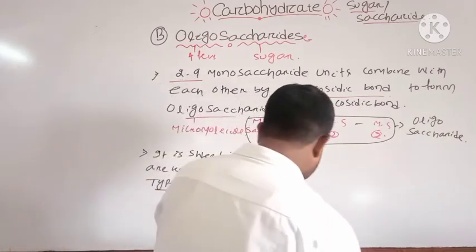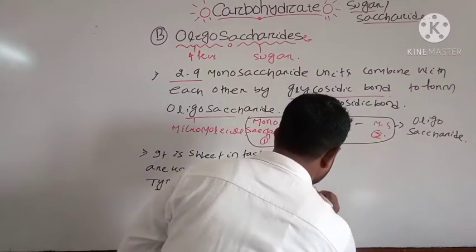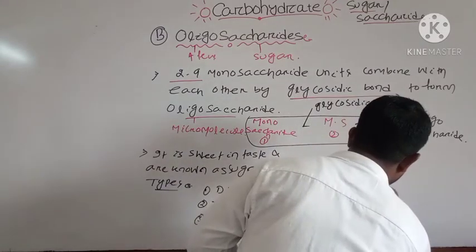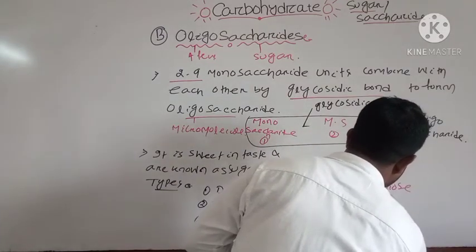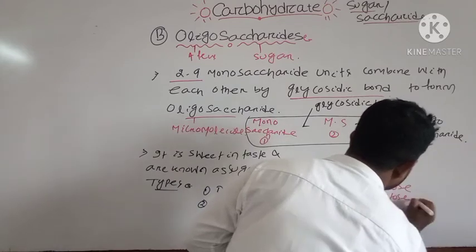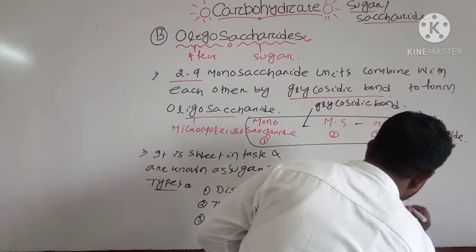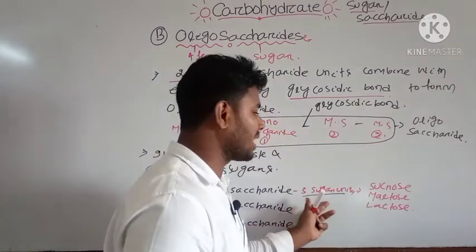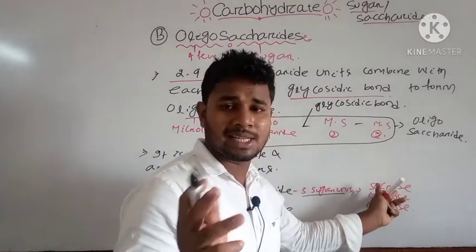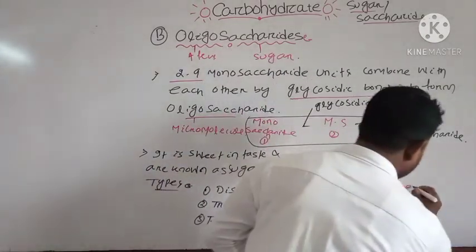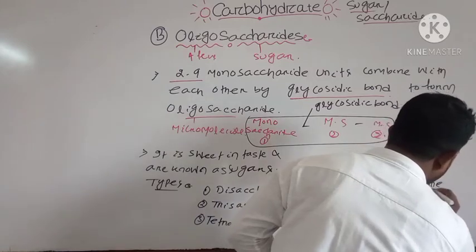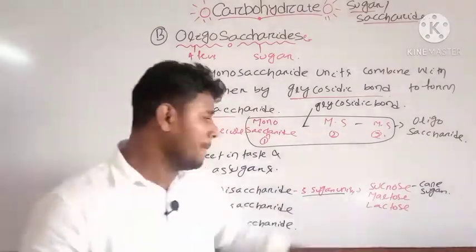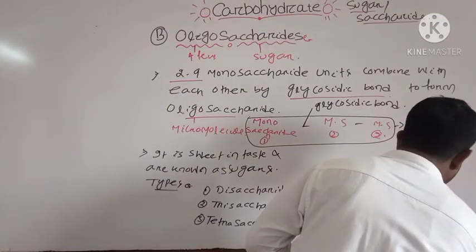Here you have the 3 sugar units. Examples are sucrose, maltose and lactose. These are 3 examples of your 3 sugar units, that is, they have 3 monosaccharide units. Sucrose is mostly present inside your cane, that's why it is known as cane sugar. And the maltose is present mostly in the malt grains, that's why it is known as malt sugar.